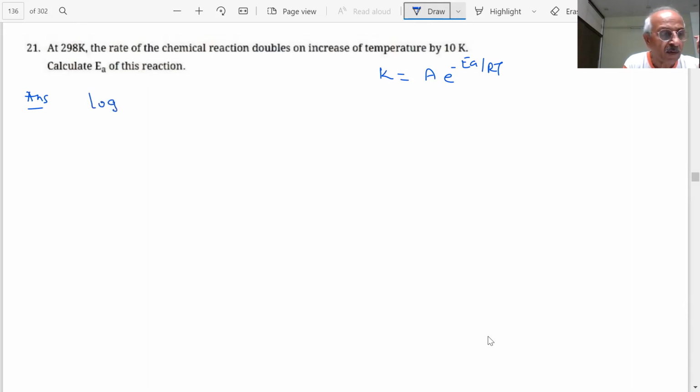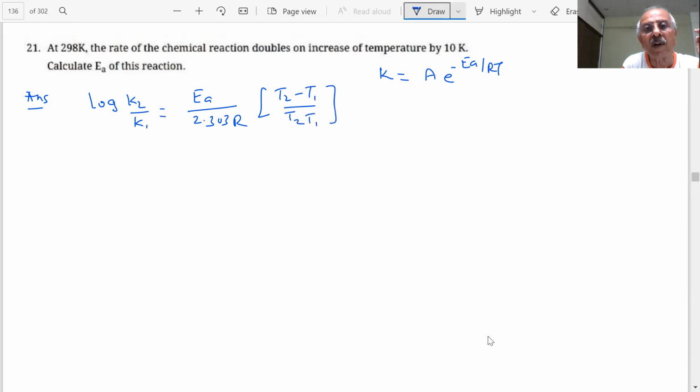Log of K2 by K1 is equal to Ea upon 2.303 R into T2 minus T1 upon T1 T2. Okay, you have 1 minute to calculate.